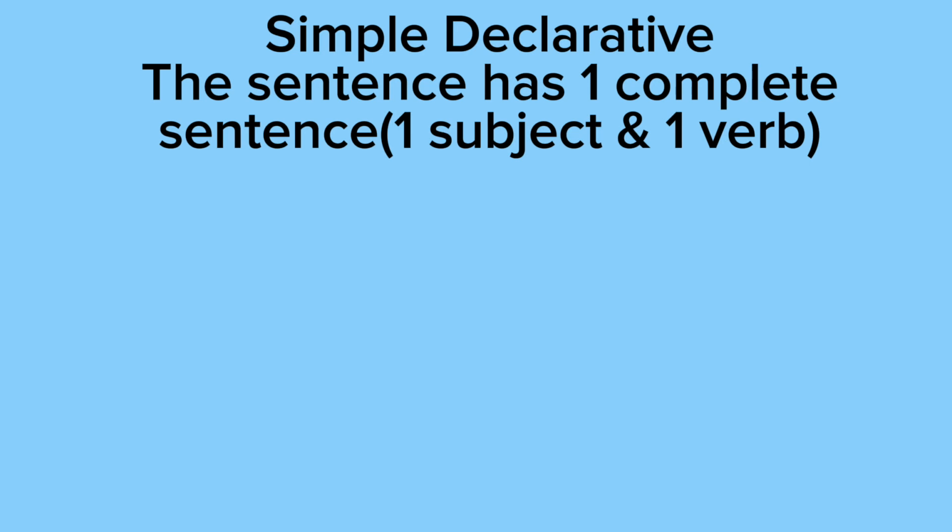Also, I prefer to say sentence instead of clause because I feel like clause is kind of advanced, and I feel like a lot of people know what a sentence is, so I'd rather say sentence. But an independent clause is a complete sentence and a dependent clause is an incomplete sentence, but I'm just gonna say a complete sentence or an incomplete sentence because I feel like the fancy English jargon can be confusing sometimes, and I want to make sure my content is beginner friendly.